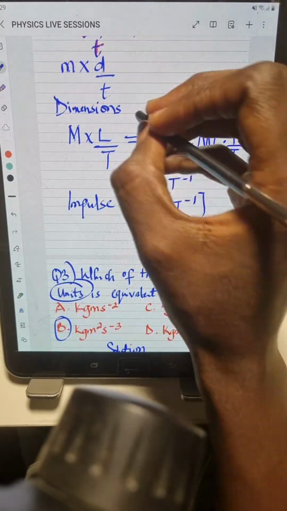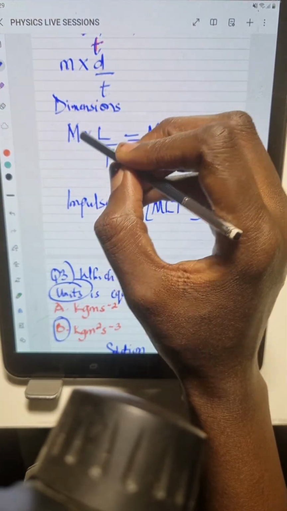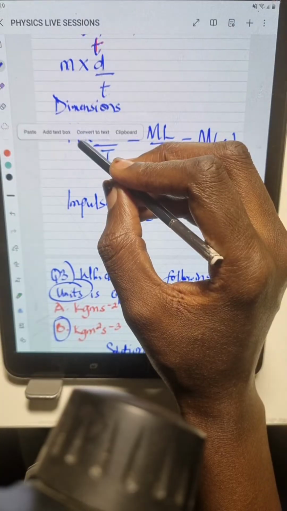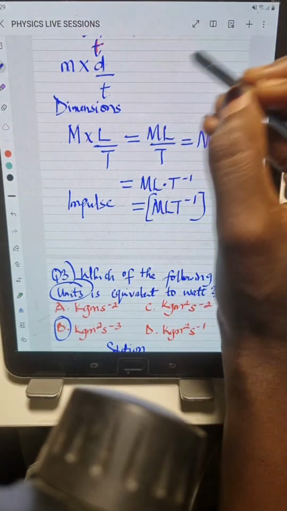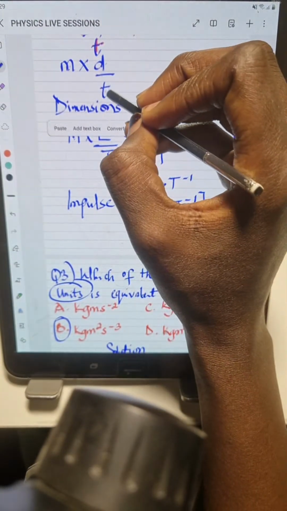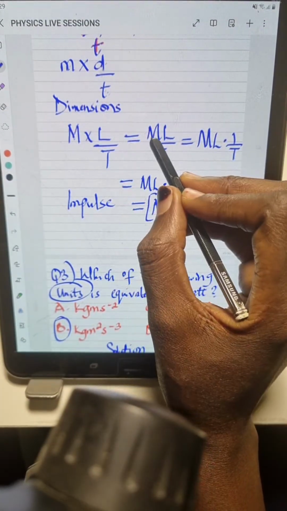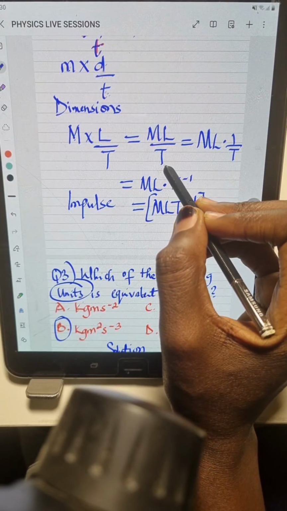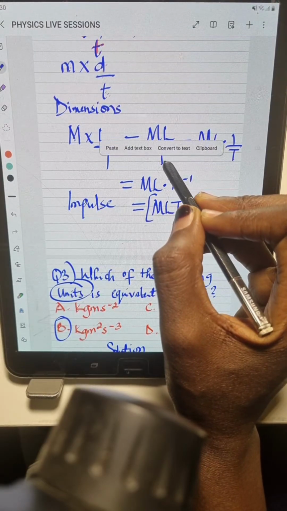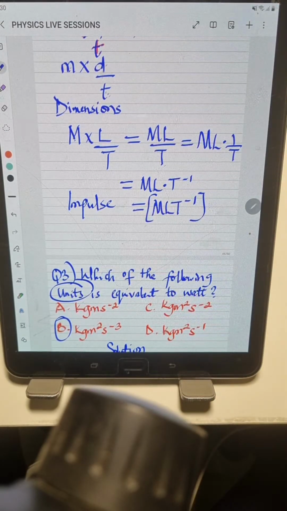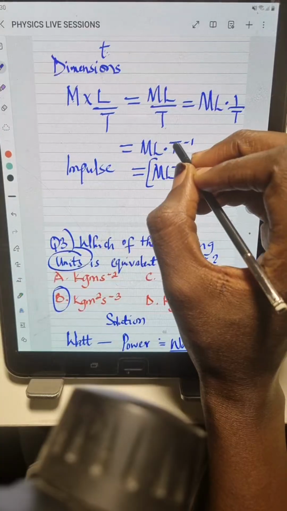So the next step, I introduce their dimensions. The dimension for mass is M. You know dimensions are written in upper cases, right? Then times the dimension for displacement or distance, which is L, all over the dimension for time, which is T. So M times L, ML all over T. This is equal to ML times, this T is at the denominator, right? So this is same thing as saying 1 over T. So simplifying, I have ML times 1 over T, which is same thing as saying T to the power of minus 1.